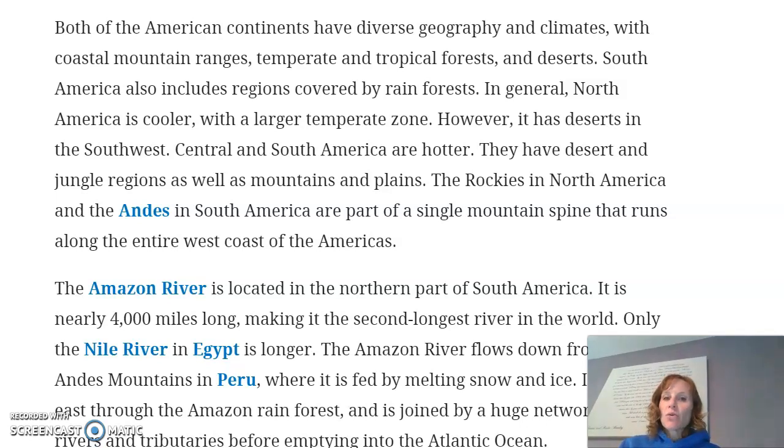So North America is cooler with a larger temperate zone, which means a moderate zone, kind of even-keeled. North America does have a desert and jungle region as well as mountains and plains. North America has the Rocky Mountains and the Andes are in South America, and they're all part of one single mountain spine. They run across the entire west coast of the Americas.